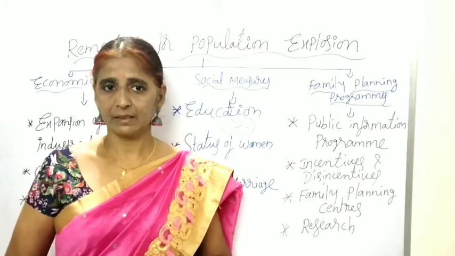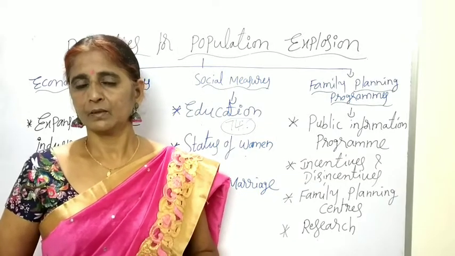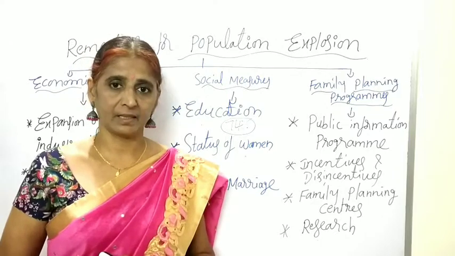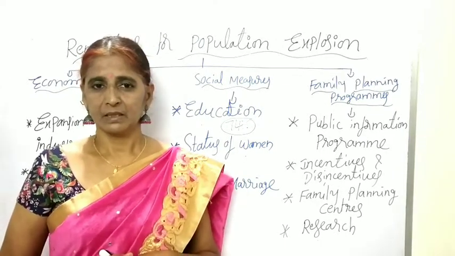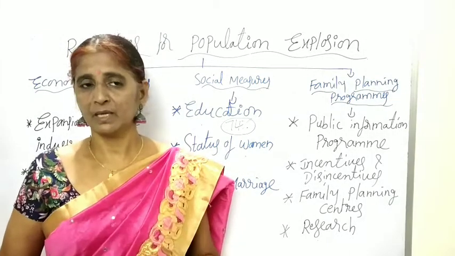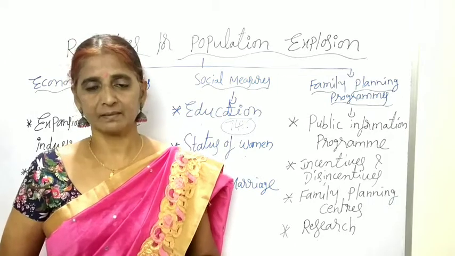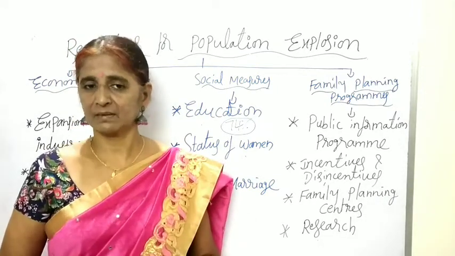But finally, the government is implementing so many measures, but the cooperation from the public is not in the expected way in our society. Due to their social and religious beliefs, and being orthodox in nature, they wouldn't accept changes. Due to illiteracy, the population growth rate is higher in India compared to other countries in the world.